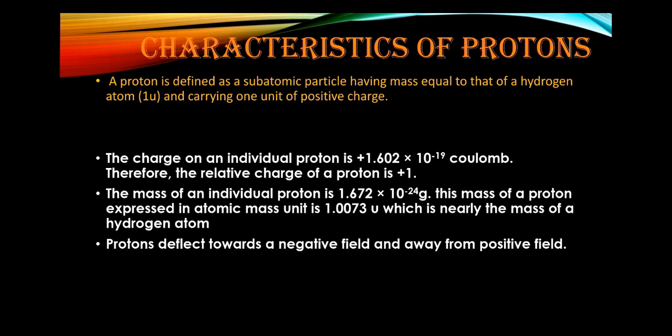And the proton deflects towards a negative field and away from a positive field because it is positive in nature. Opposite charges attract each other, so these positive rays will deflect towards the negative field. The protons were believed to be situated in the central region of the atom, and that central region is called the nucleus. This belief was given credibility after the discovery of the atomic nucleus.